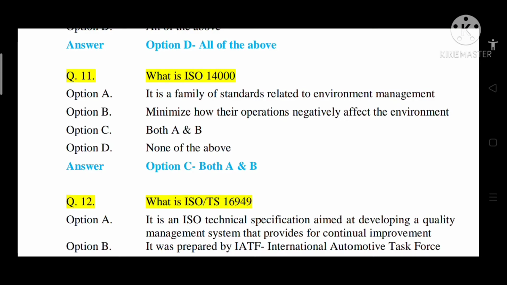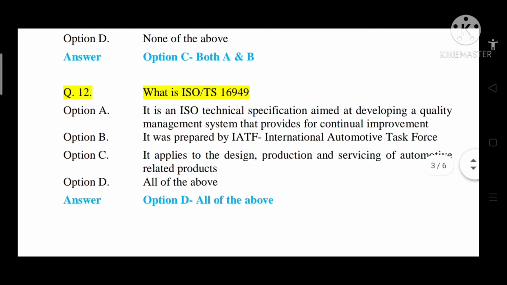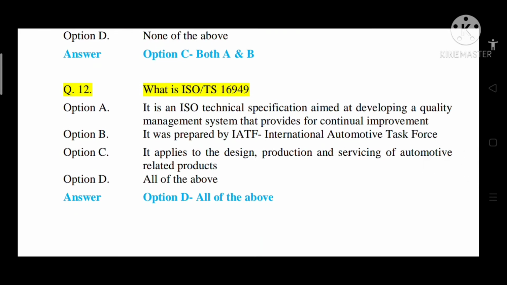So basically ISO 14000 is related to the environment and its care. So option C, both A and B. Question number 12, what is ISO TS 16949? It is related to an audit.